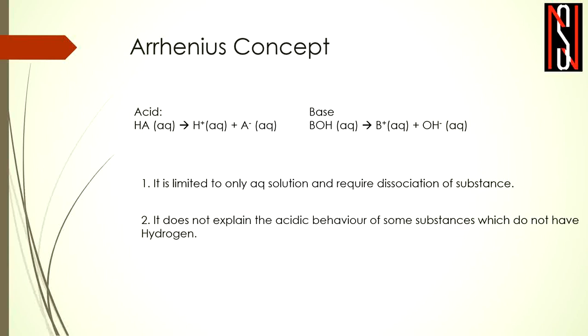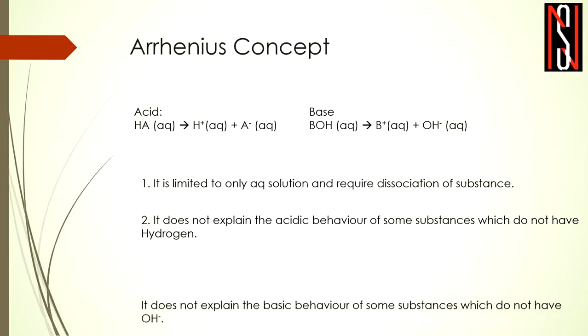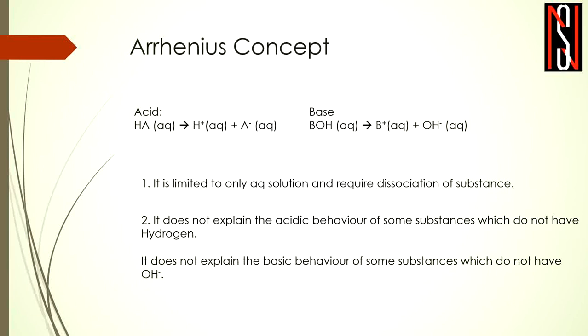And the second limitation was it doesn't explain the acidic behavior of some substances which do not have hydrogen. Like if any substance which is actually acid but does not have hydrogen in its structure, then that substance cannot be defined as an acid as per the Arrhenius concept. That substance can be defined as acid through other concepts but not as per Arrhenius concept. Similarly, if any substance does not have the OH minus ion, then that substance cannot be defined as base as per the Arrhenius concept, though it can be defined as base through other concepts.